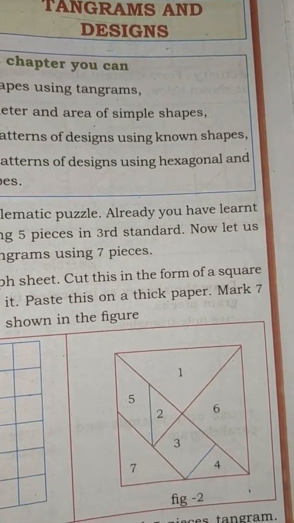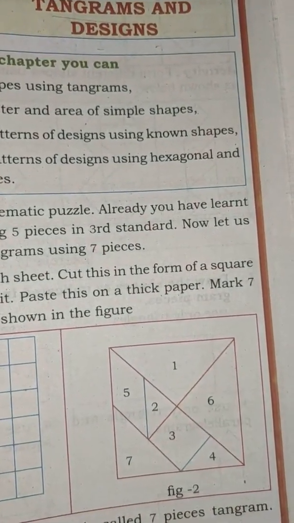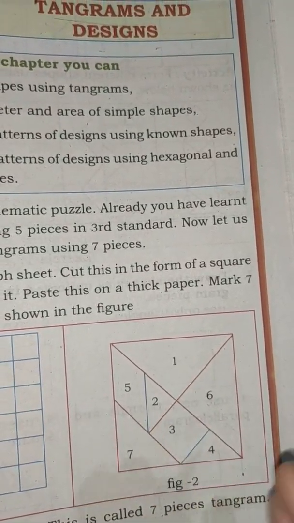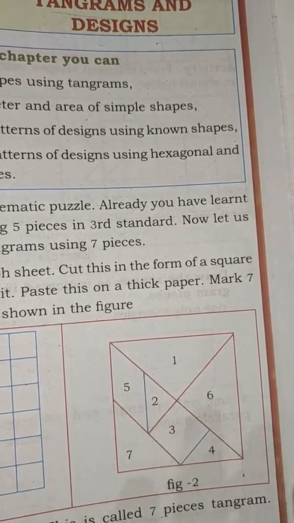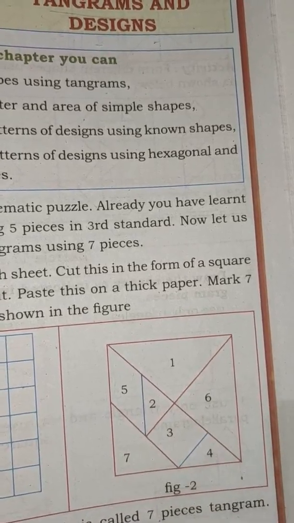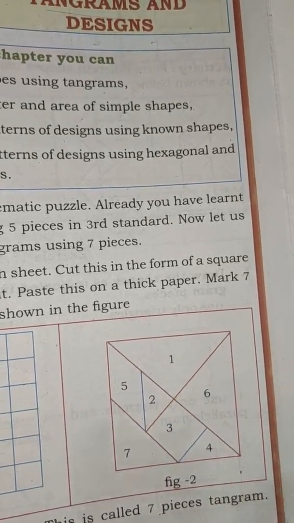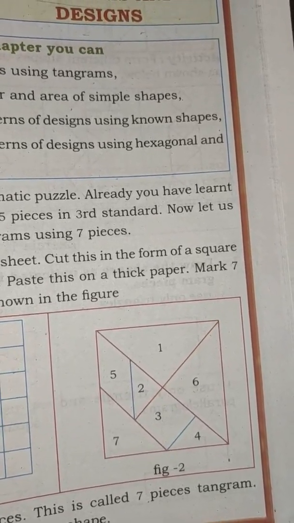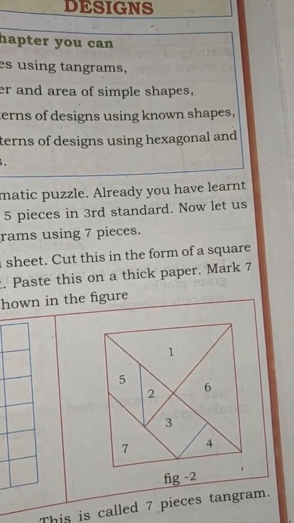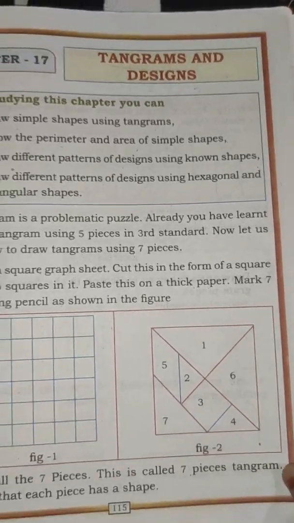So to prepare the shapes of animals, birds, human beings and different objects by using pieces of tangrams needs intelligence and imagination, and brings out hidden talent and also enhances creativity. So to prepare these tangrams you must have intelligence. It means to prepare a tangram it needs intelligence and imagination. It will increase your creativity. So this is called the tangram.